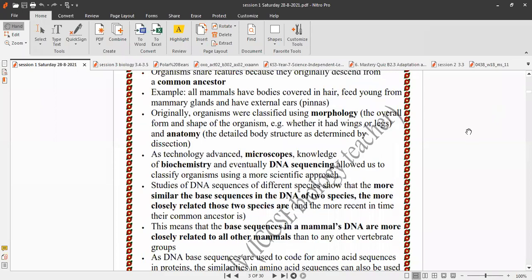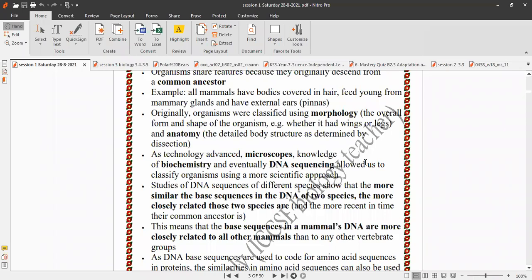For example, all mammals have bodies covered in hair, feed young from mammary glands, and have external ears. Originally, these organisms were classified using morphology, the overall form and shape of the organism. For example, whether it had wings or legs. This is called morphology.